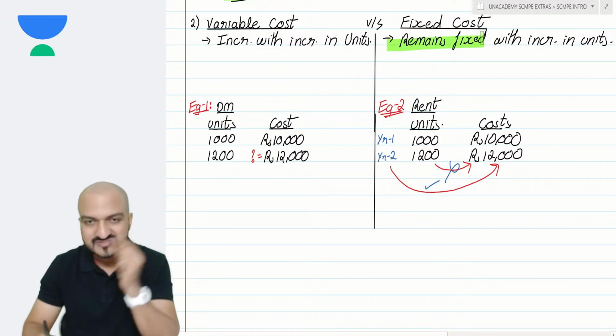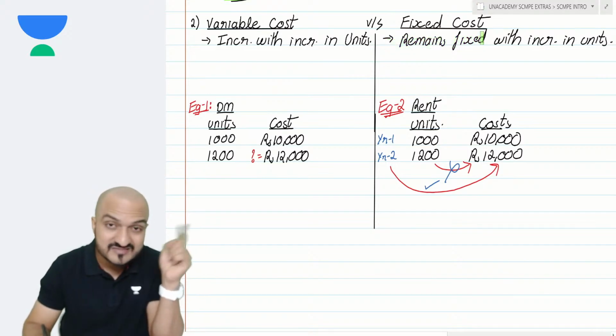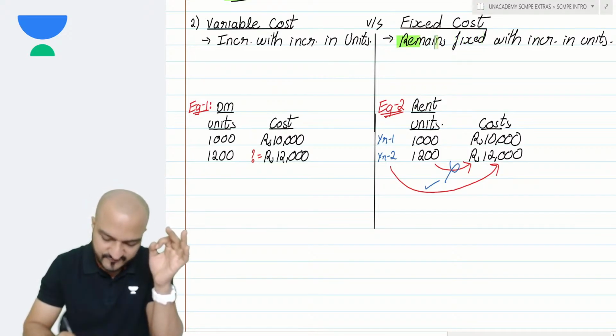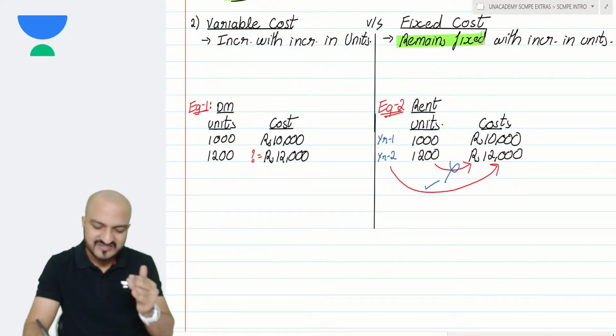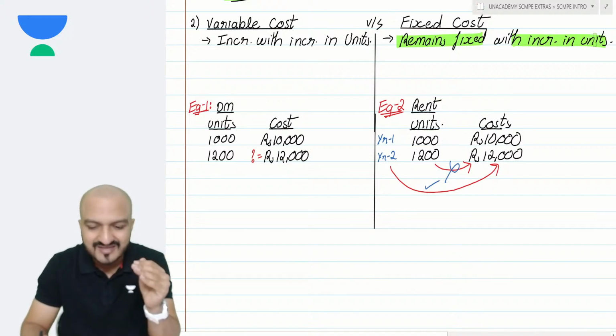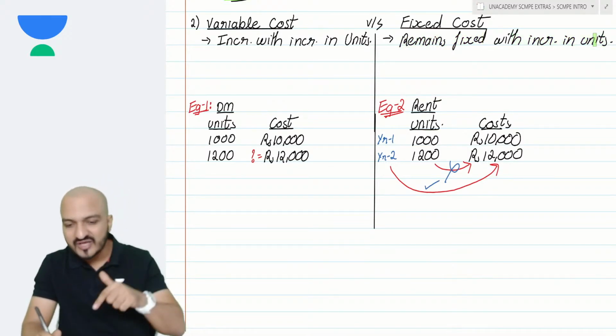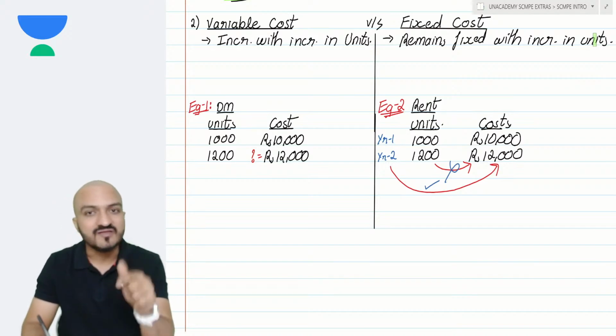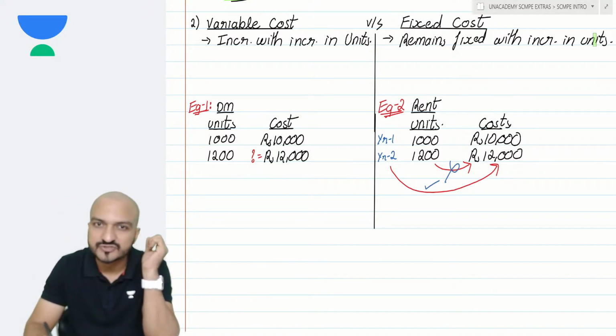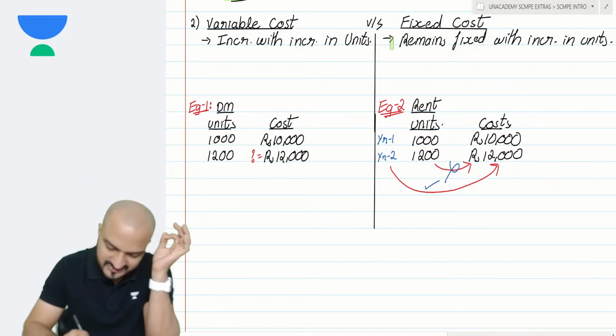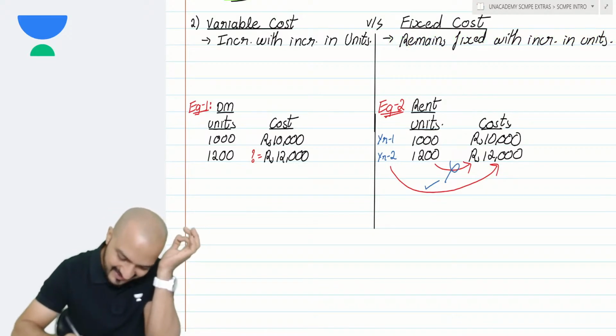Well, this is the answer. Fixed overhead remains fixed, agreed, but it remains fixed with respect to change in units. It can change because of other factors. And if it changes because of other factors, then you get variances in fixed overheads. So fixed cost remains fixed with increase in units, but it can change due to other factors.